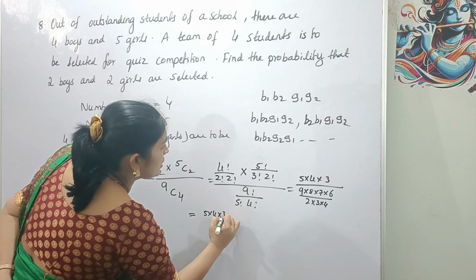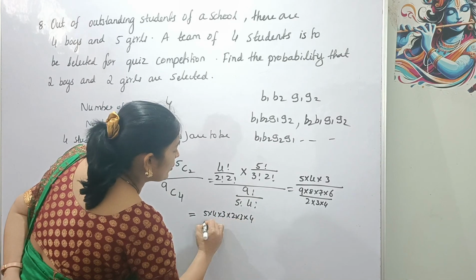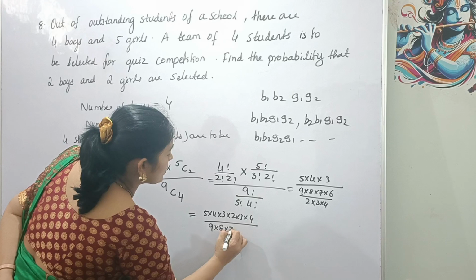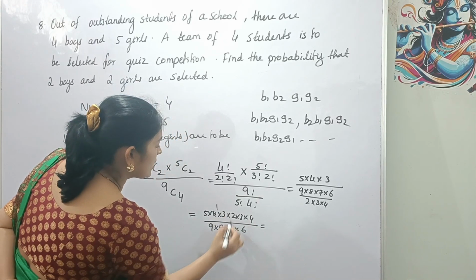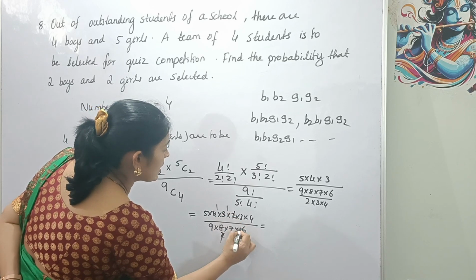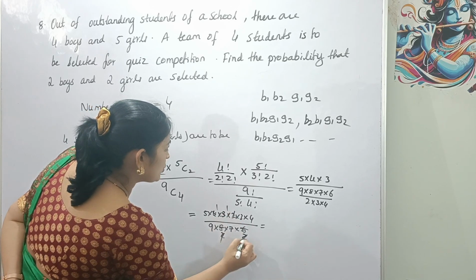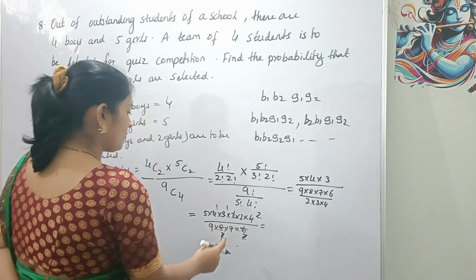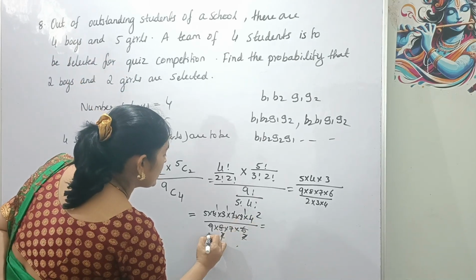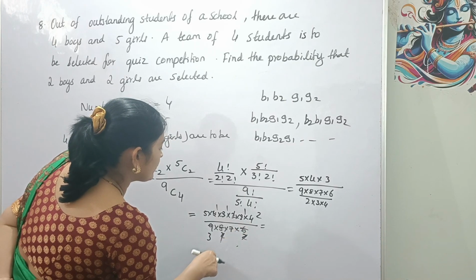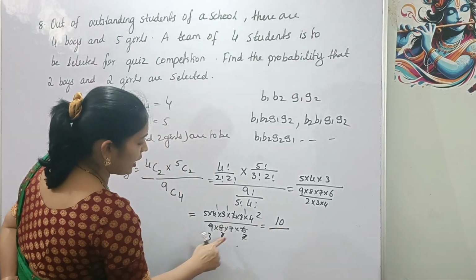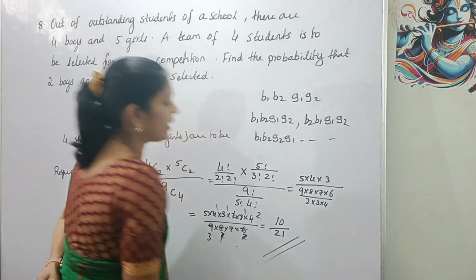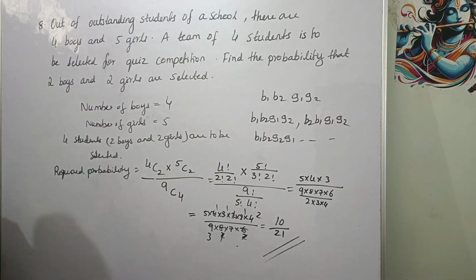This will come here, that is 5 into 4 into 3 into 2 into 3 into 4 divided by 9 into 8 into 7 into 6. That is equal to, here 4 ones are 4, twos are, this 2 cancelled and 3 ones are 3, twos are, okay, then 2 ones are 2, twos are, this 3 ones are 3, threes are, after that, okay, 5 into 2, 10 divided by 3 into 7, 21. So 10 divided by 21. The required probability is 10 divided by 21.